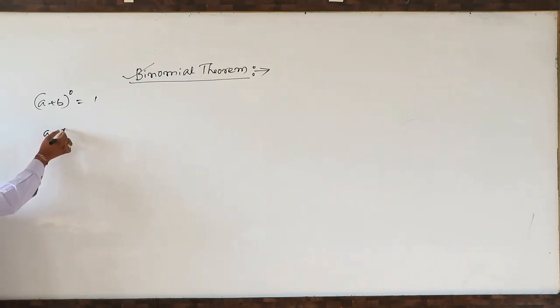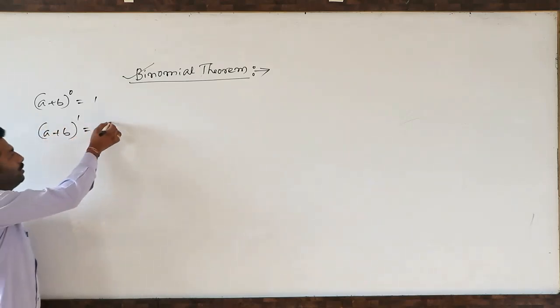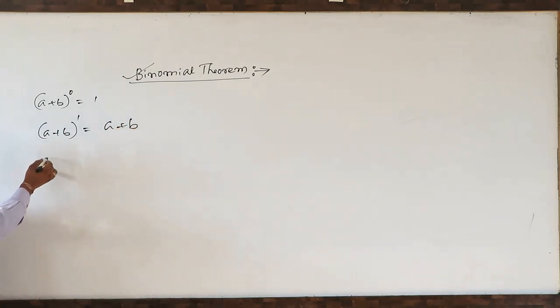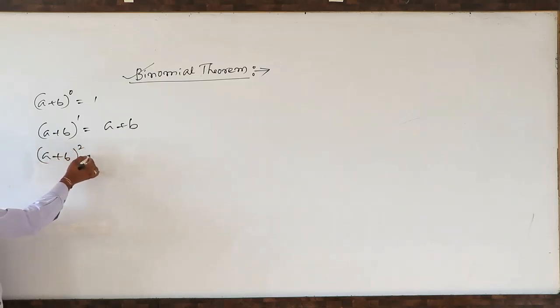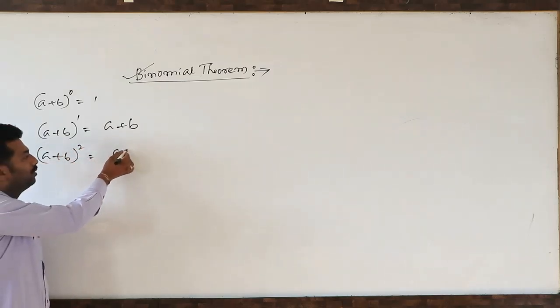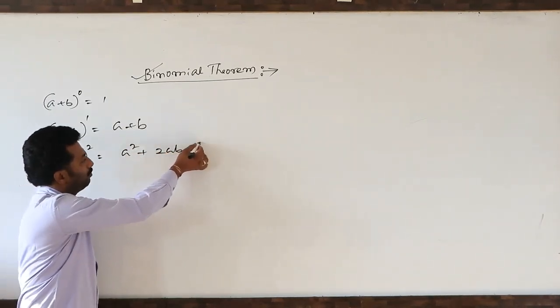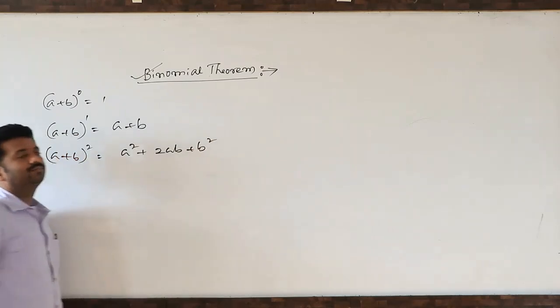Similarly, a plus b whole power 1 is a plus b. At the same time, a plus b whole square, you know, is a square plus 2ab plus b square.